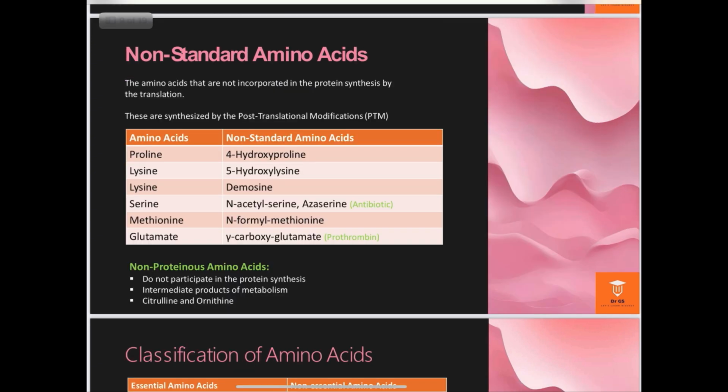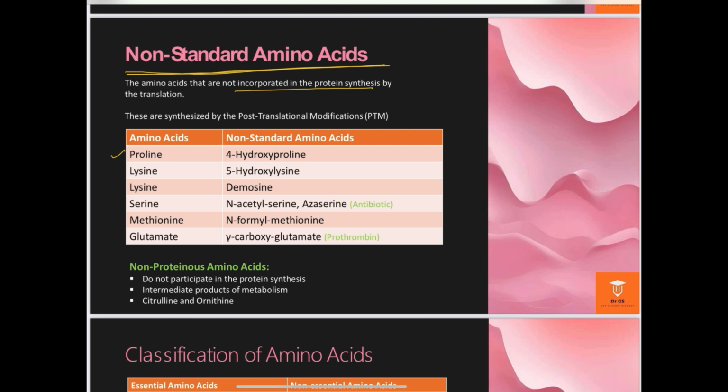I am talking about the non-standard amino acids. As I have already explained, amino acids which don't participate in protein synthesis are called non-standard amino acids. These amino acids are not incorporated in protein synthesis during the process of translation. These are some of the examples, like proline.